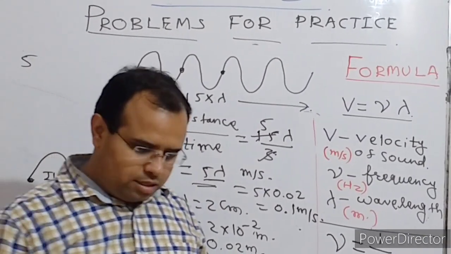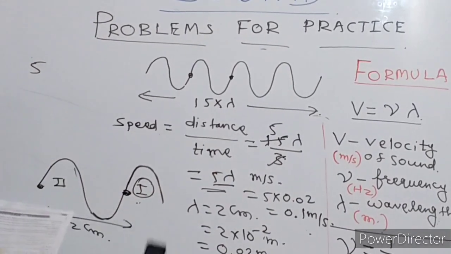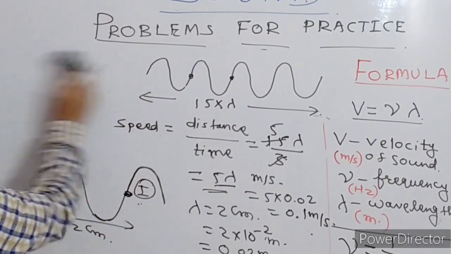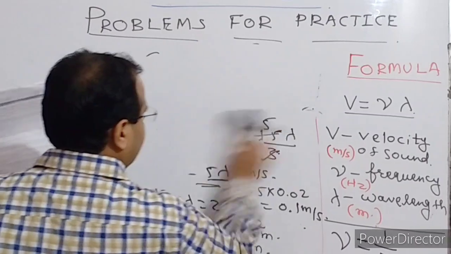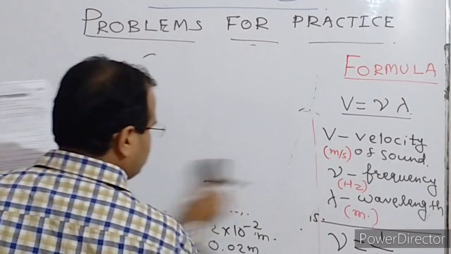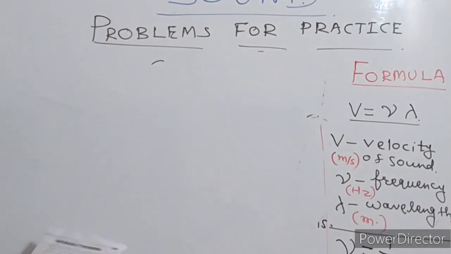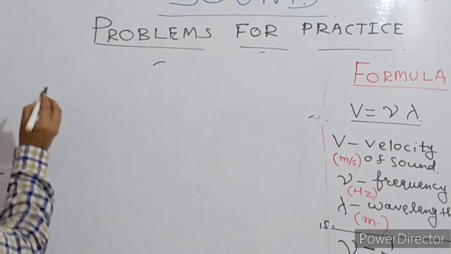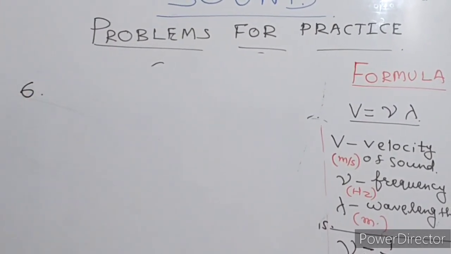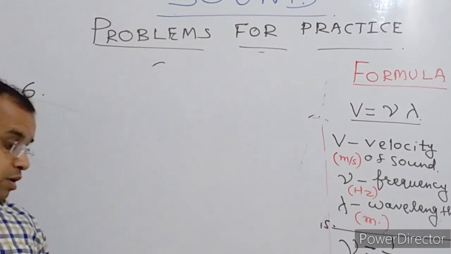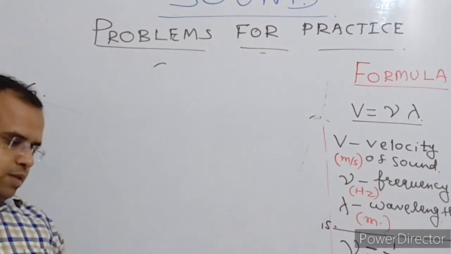Let us discuss the next question. Question number 6. Now in this question it is given here that a longitudinal wave is produced on a slinky.